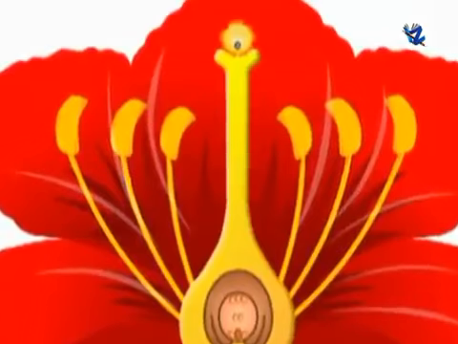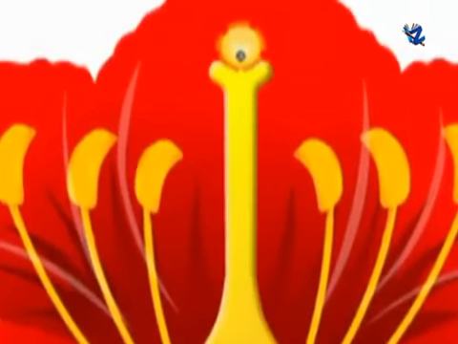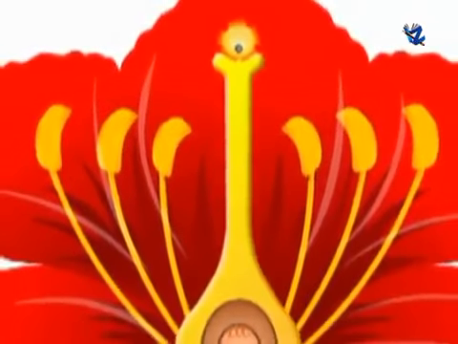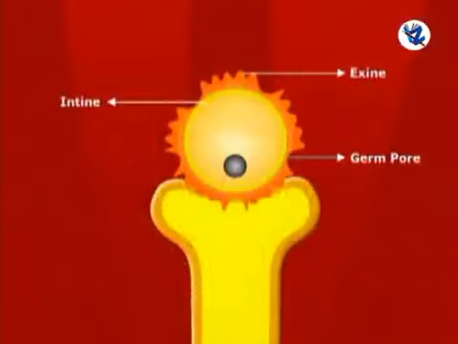It is partially developed male gametophyte. A pollen grain is a spherical structure with 2 walls. The outer thick and rough wall is exine, while the inner thin and smooth wall is intine. The exine shows 1 or more pores called germ pores. Exine is made up of a complex substance called sporopollenin, which protects the pollen grain.